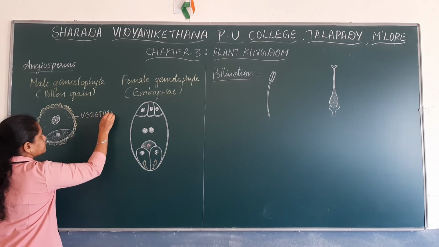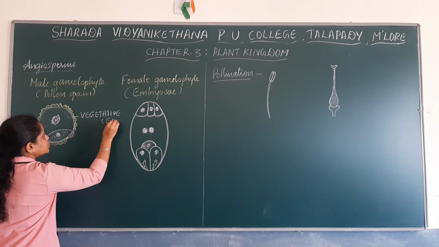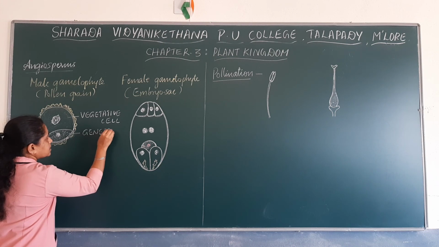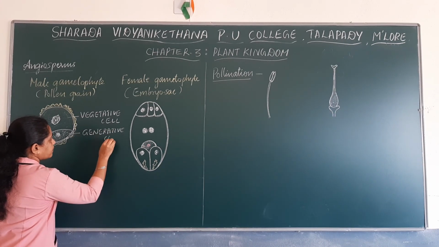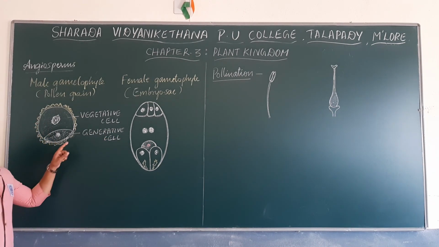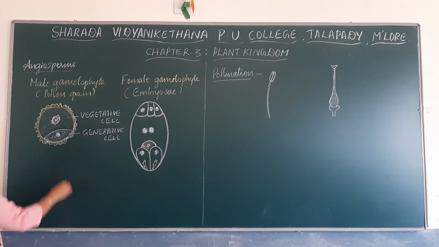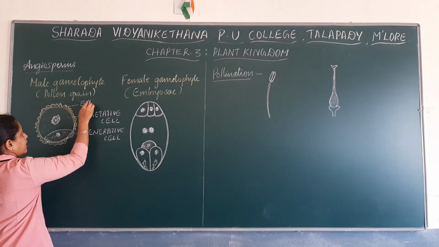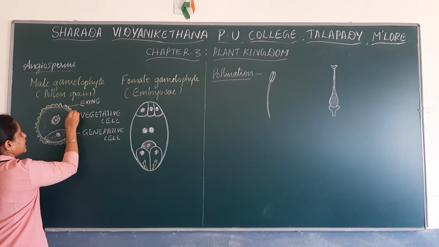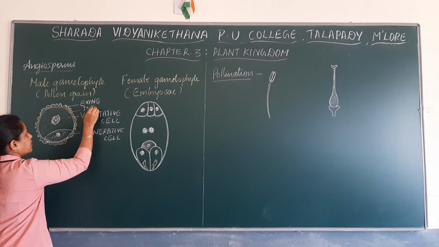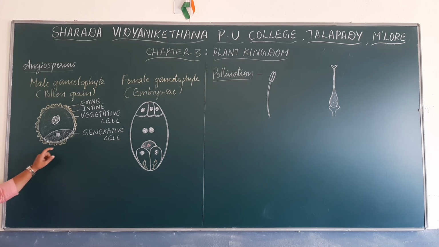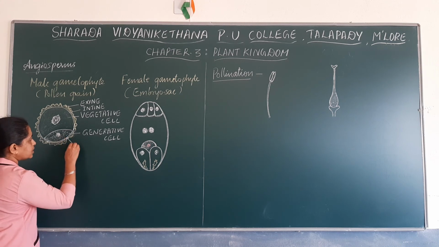Vegetative cell and generative cell. The 2 wall layers of this pollen grain are: the outer wall layer, known as exine, and the inner wall layer, known as intine. In the exine wall layer, there are certain pores called germ pores.